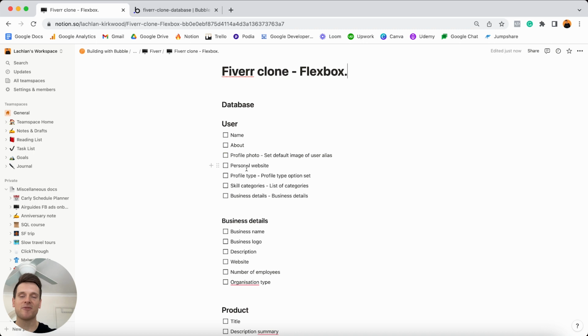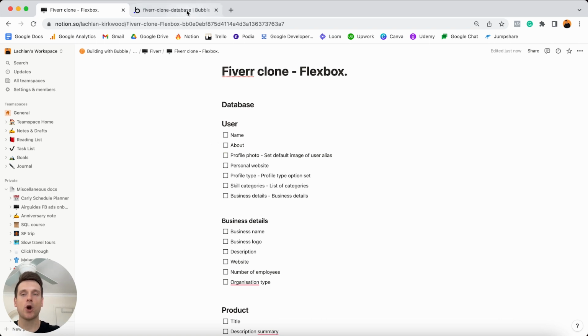And so once again, before I even open up my Bubble application, I like to sit down and think about all of the information I'd like to store within my application. Then from there, I can actually structure my database. So when it comes to building inside of Bubble's editor, it just makes the whole process much more approachable, as I can easily just transfer these data types and fields across into my actual database.